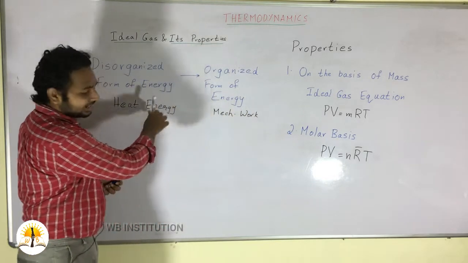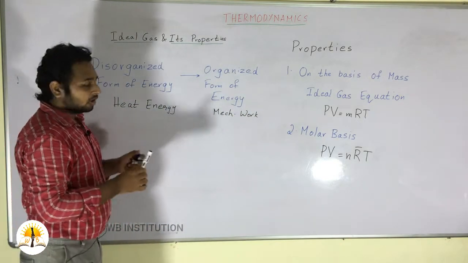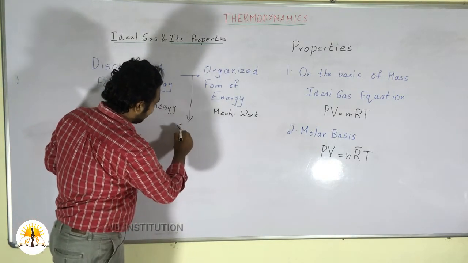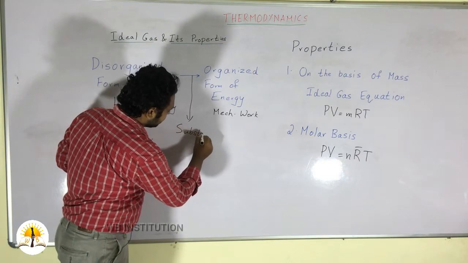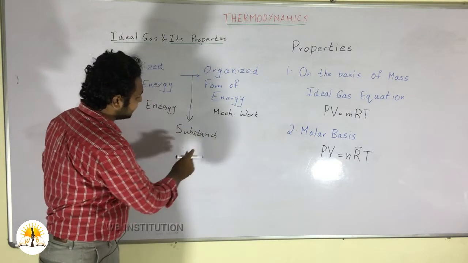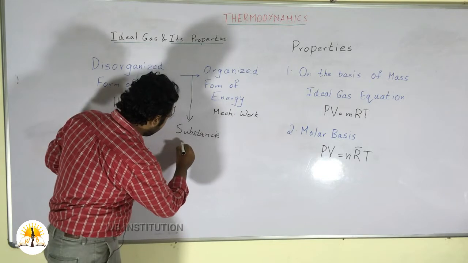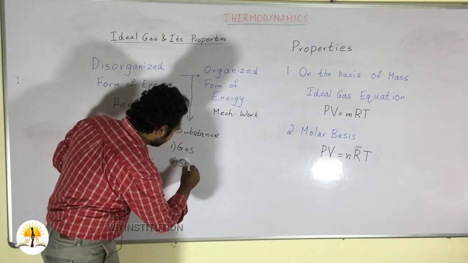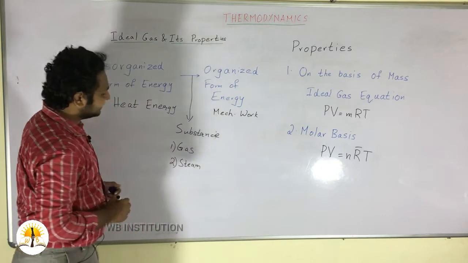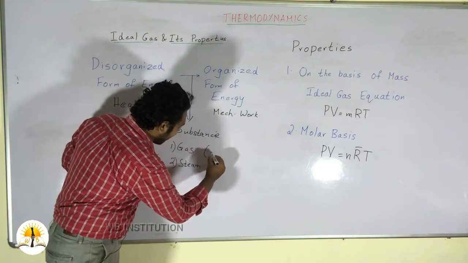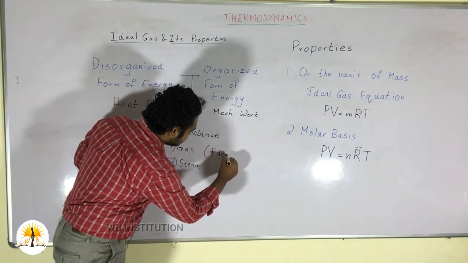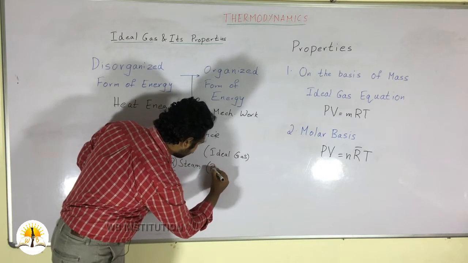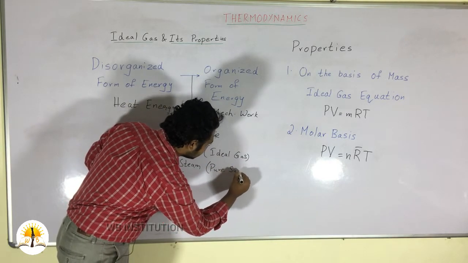So, how is this heat energy converted into mechanical work? For that, we must have a substance. This substance in the system may be a gas, or the second one is steam. If gas is used as a substance, then it is known as an ideal gas, and if steam is used, then it is known as a pure substance.